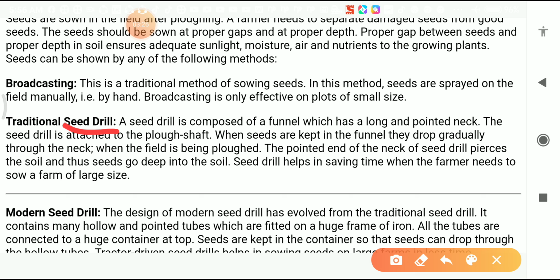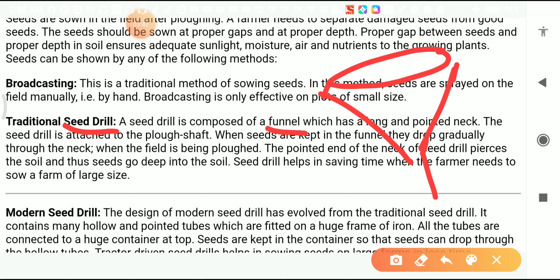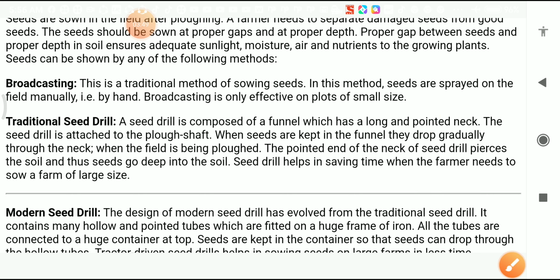Now the seed drill is composed of a funnel. Funnel shape means like this, the funnel shape which we also use at home. This funnel has a long and pointed neck. The seed drill is attached to the plough shaft.